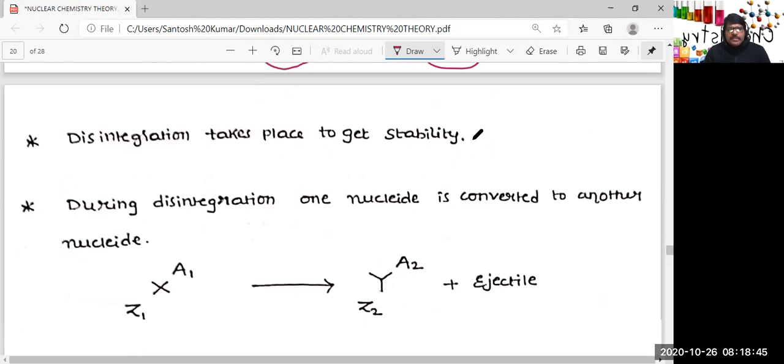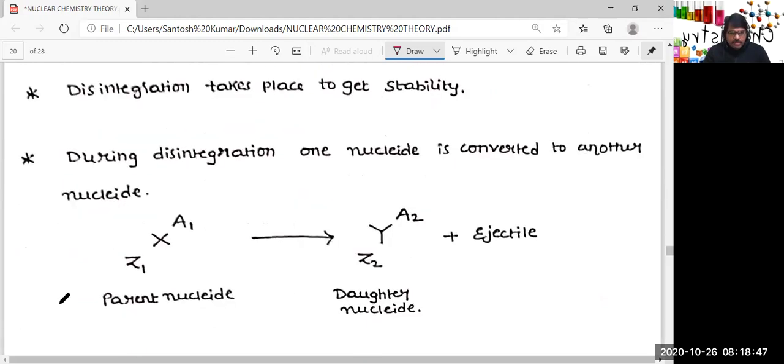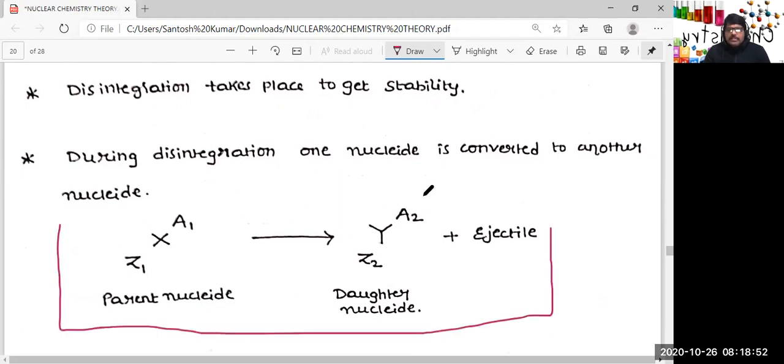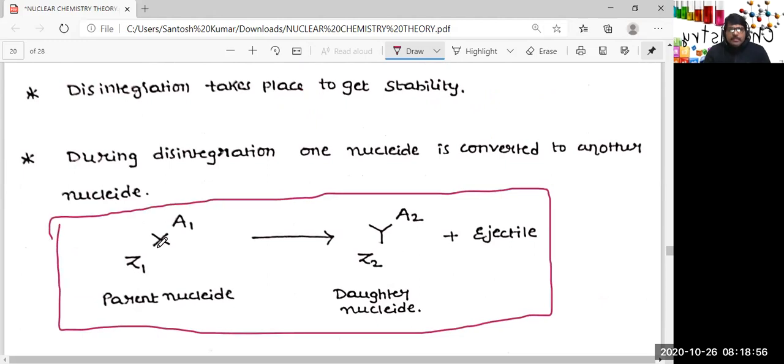Generally, nuclear reactions we balance with respect to charge and mass. In the general representation, this is the symbol of the parent nuclide with its atomic number, the charge of the nuclide, and its mass, and this is the daughter nuclide, symbol Y, with its charge and mass. Whatever particle is emitted is generally called an ejectile.